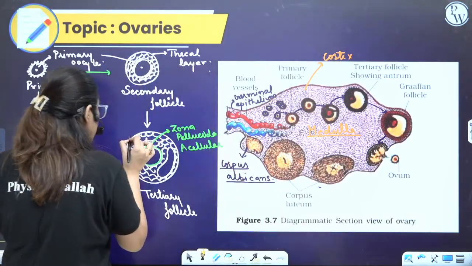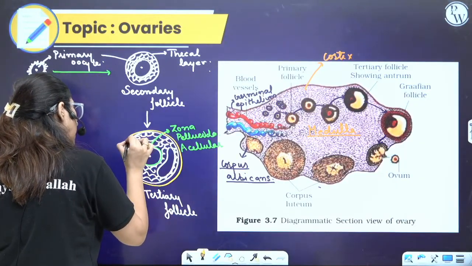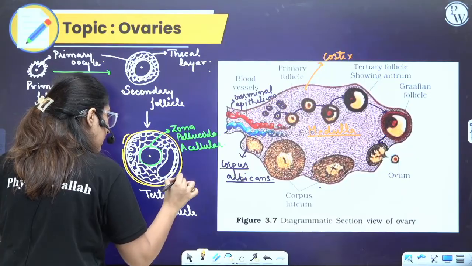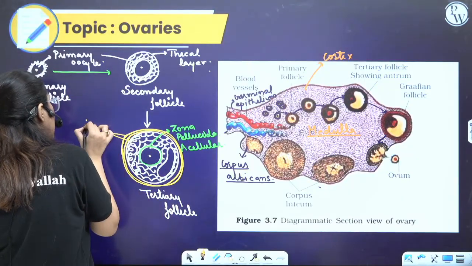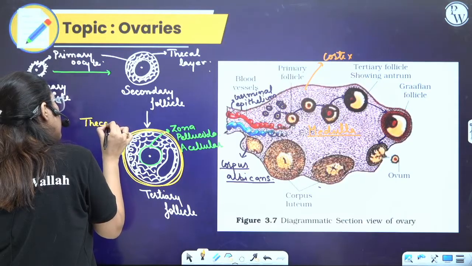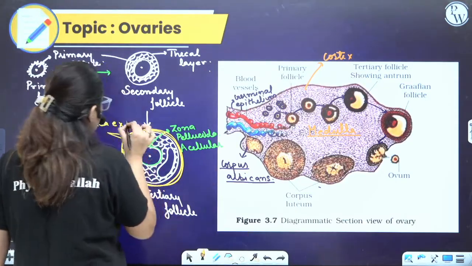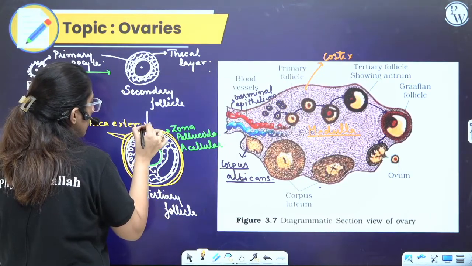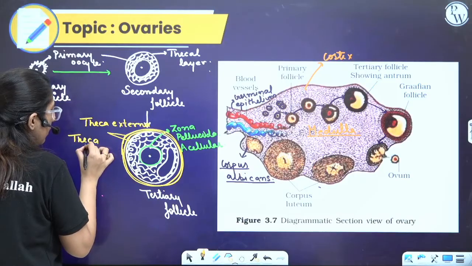The outermost layer further develops into two layers. One is a theca externa and the second is a theca interna. See, from the name itself, you can easily derive theca externa. Second is theca interna.